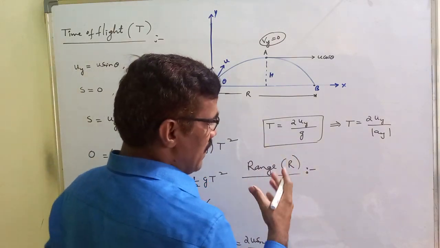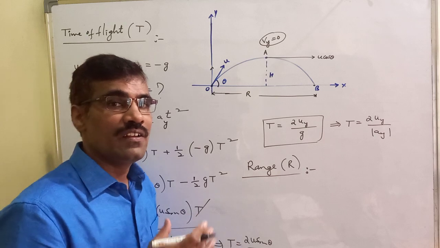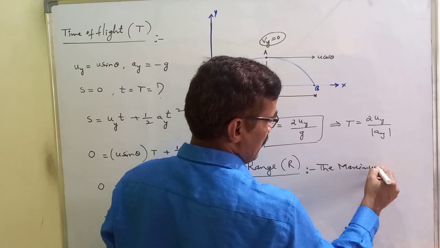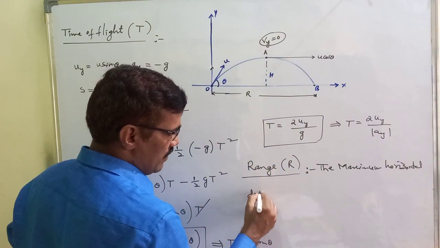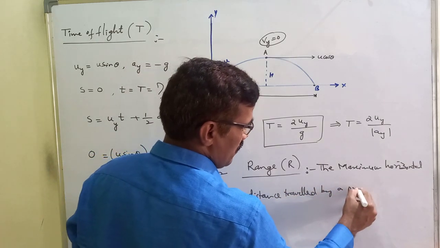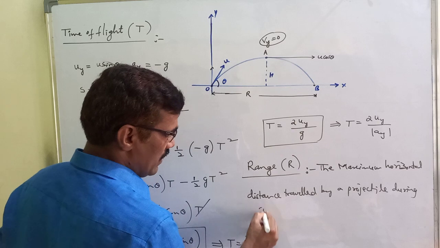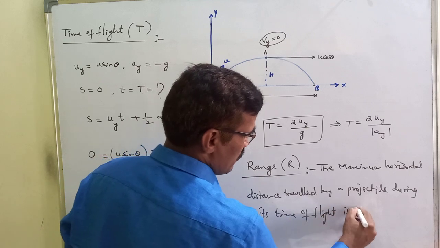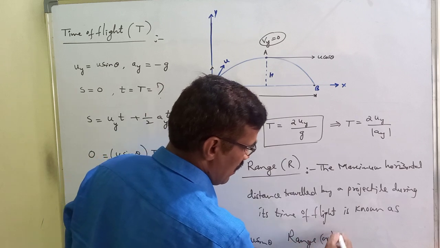The maximum horizontal distance traveled by a projectile during its time of flight is known as range or horizontal range.